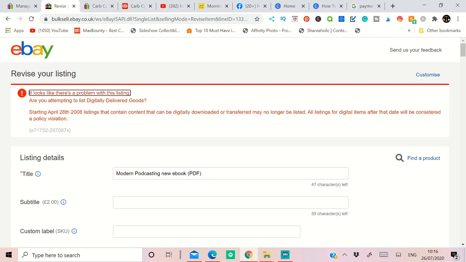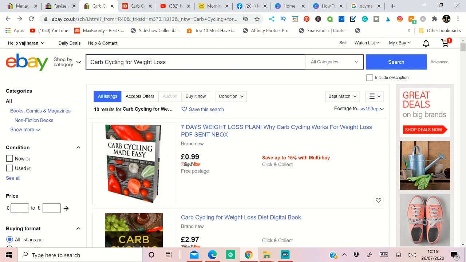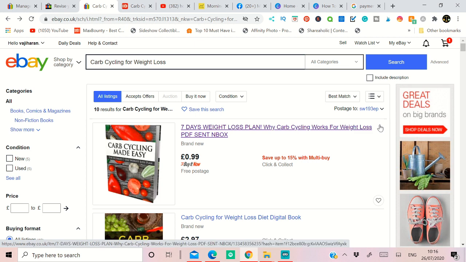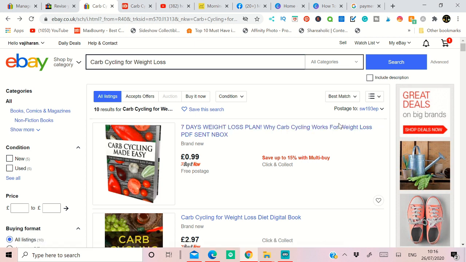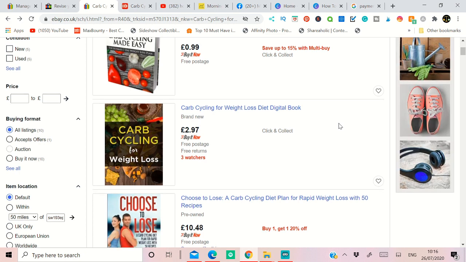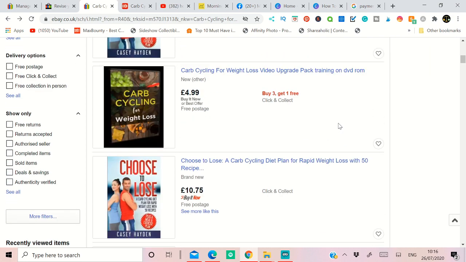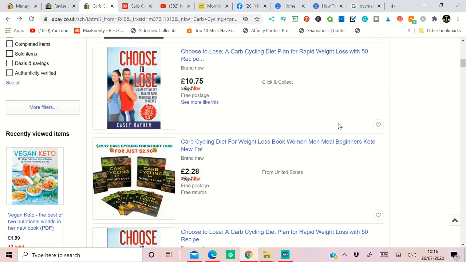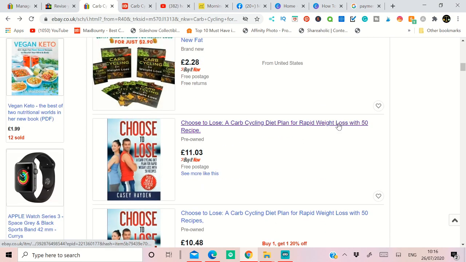First of all, what you have to do is go ahead on eBay and create a free account. It doesn't matter where you live, you can create an eBay account and you can sell from different parts of the world. You can even see people from China selling items to UK and USA. But this is digital delivery, so it doesn't matter where you live, you can create this account. It's free and it works worldwide, and you can make money every single day.